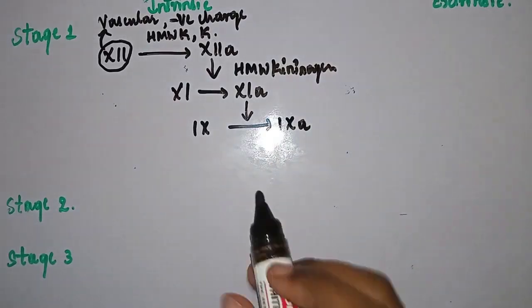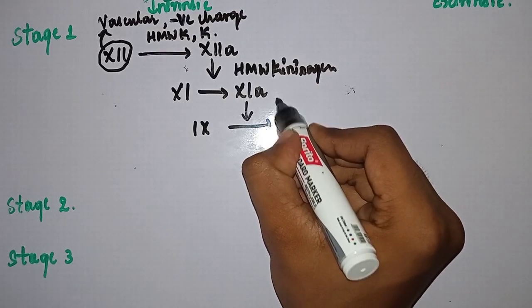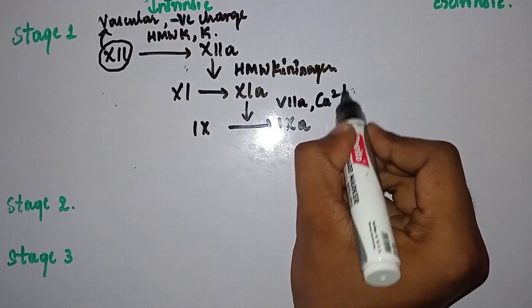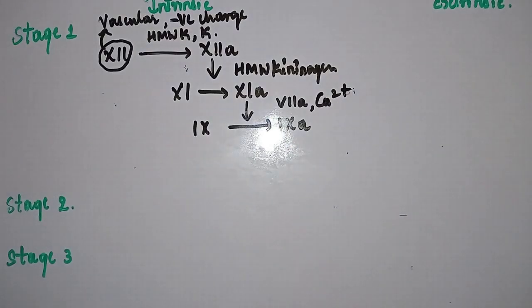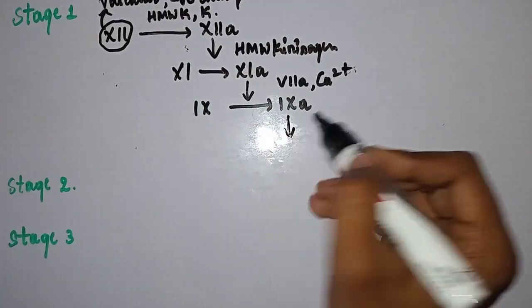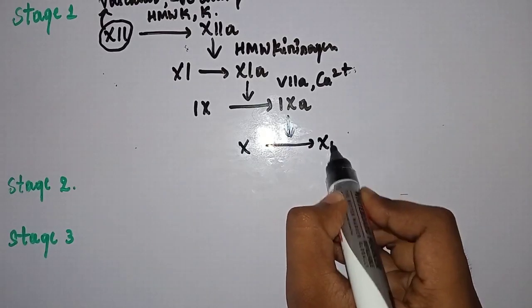Right? So here the cofactors are factor 7 and calcium ions. So, what is factor 7? Factor 7 is proconvertin. Okay? You can remember just factor 7. So, this activated factor 9 ultimately activates factor 10. This is the ultimate goal, right?